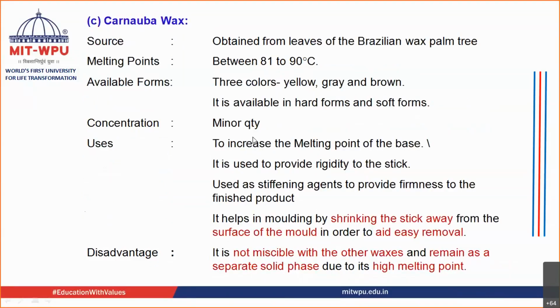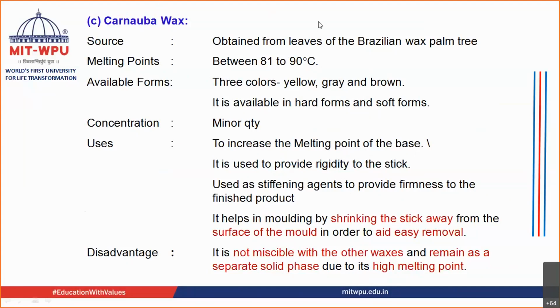The next type of wax is carnauba wax, obtained from the leaves of the Brazilian wax palm tree. The melting point is very high, that is 81 to 90 degrees Celsius. It is available in three colors: yellow, gray, and brown. It is used in a very minor quantity. It increases the melting point of the base and provides rigidity to the stick. It is used as a stiffening agent to provide firmness to the finished product, and it helps in molding by shrinking the stick away from the mold.